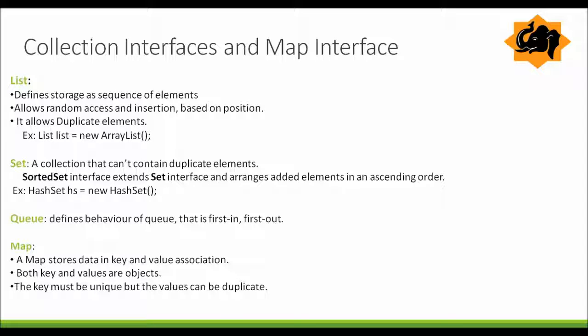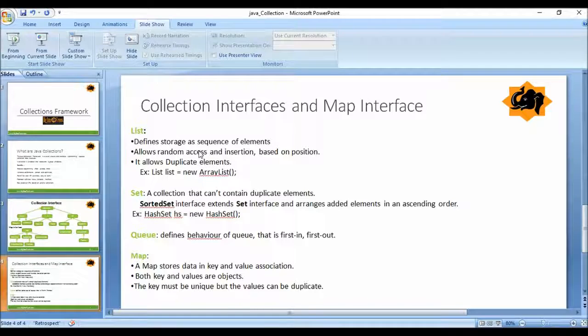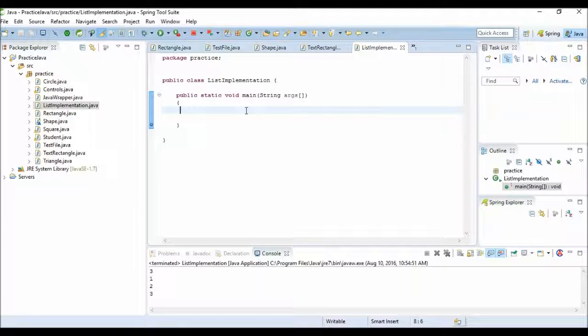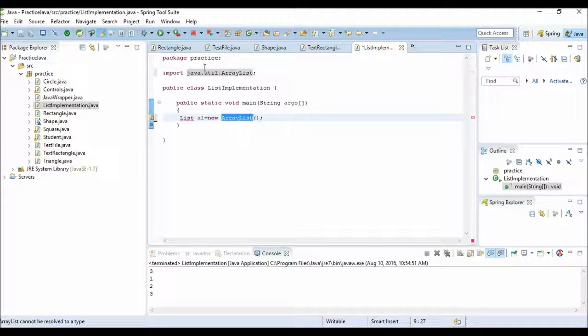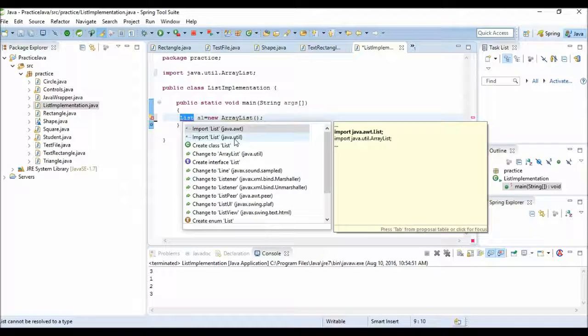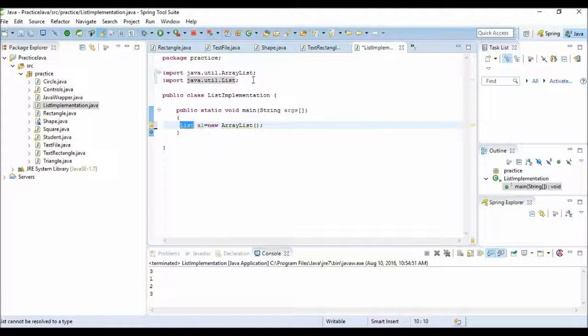Okay, let us take one example. We have created one class, ListImplementation. Now let us create a list. List al is equal to new ArrayList. So we have created an object of class ArrayList, and now it's saying we should import. ArrayList is from java.util, and we have to import java.util.List.